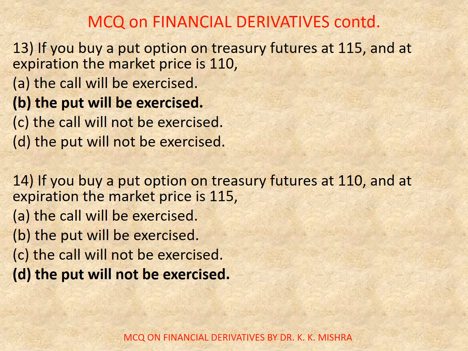Question number 13. If you buy a put option on treasury futures at 115 and at expiration the market price is 110.